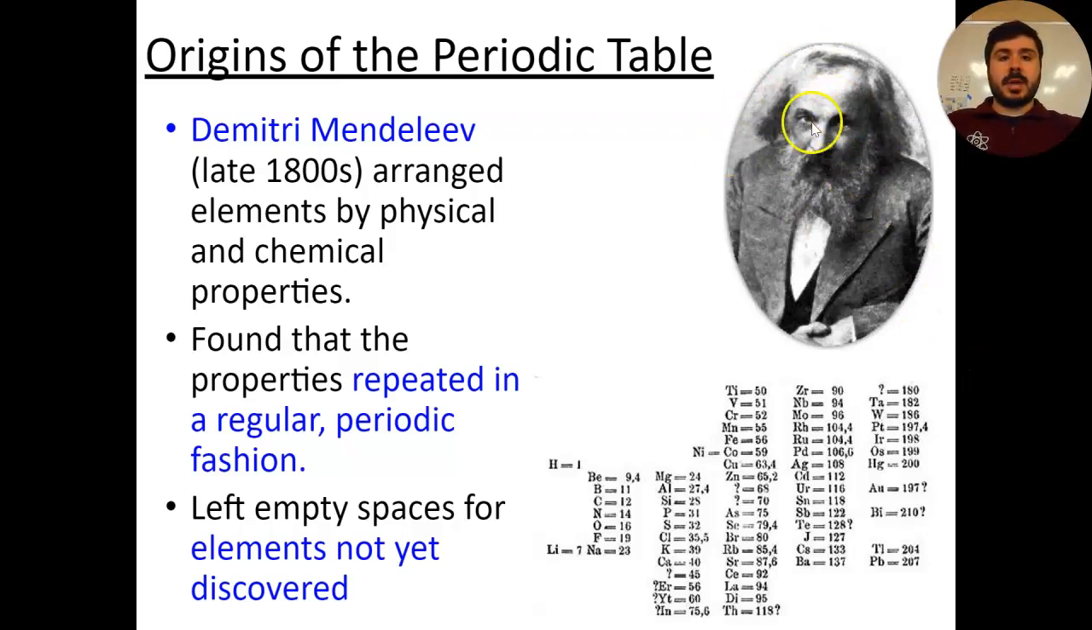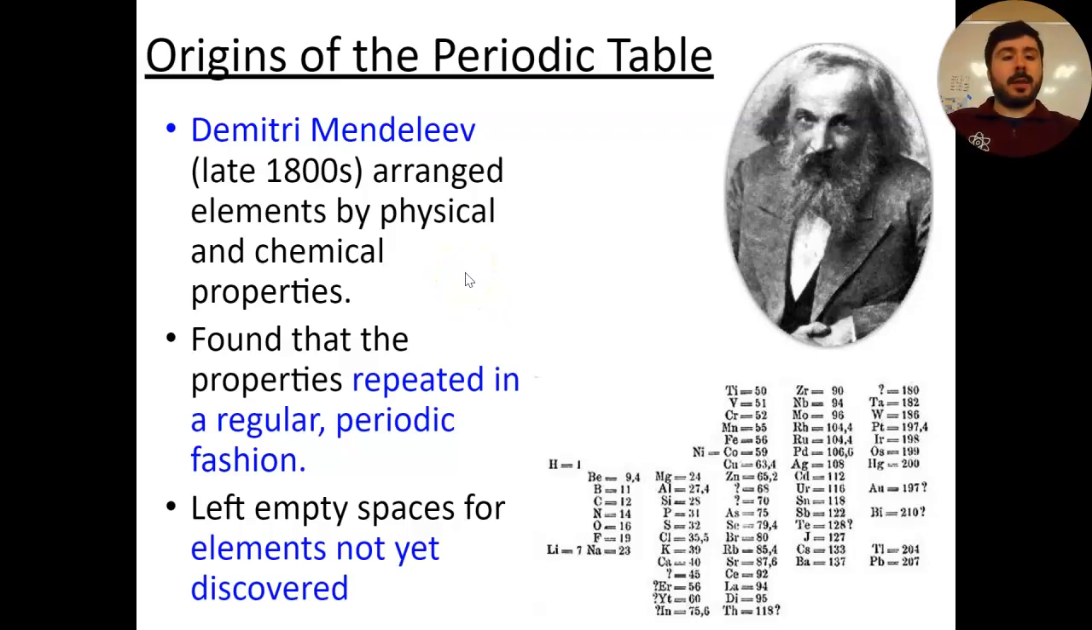Starting with this kind of crazy-looking man here in the top right-hand corner of the page. His name is Dmitri Mendeleev. In the late 1800s, he arranged the elements that were known at that time. There weren't a whole lot of them known, but the ones that were known, he arranged based on their physical and chemical properties. And honestly, that's not really a bad way to go about it.